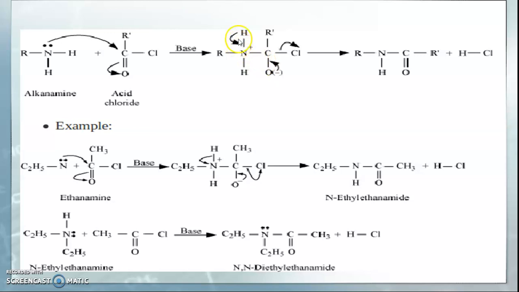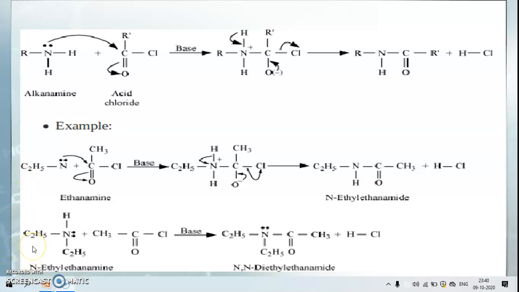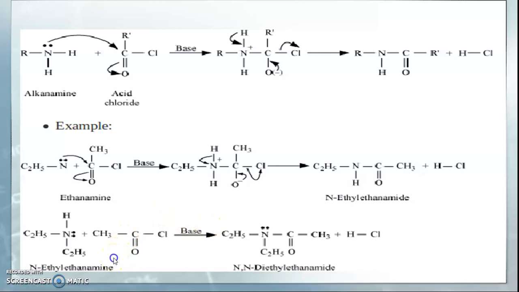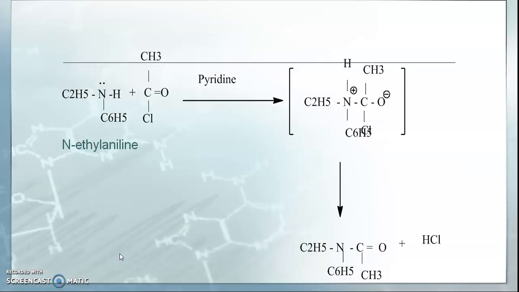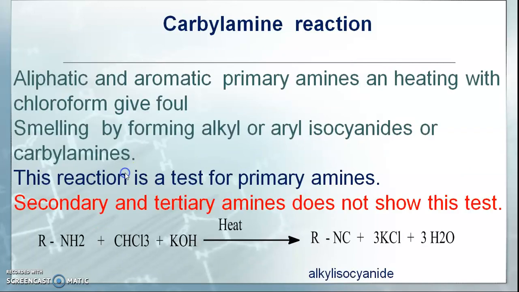Simultaneously hydrogen and Cl are removed, forming the amide product. Next, some examples are given. In place of R, we use C2H5, ethanamine. A similar reaction occurs and N-ethylamide is formed. Next we see ethyl aniline is also there, so you just check it out.